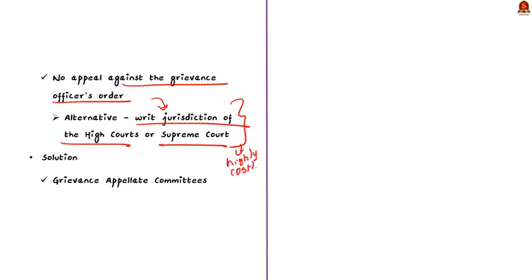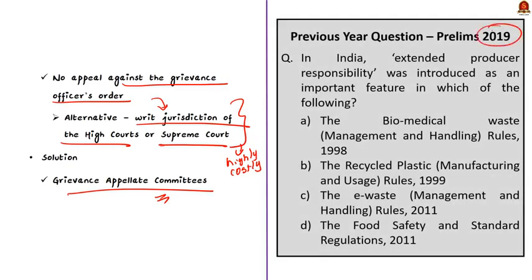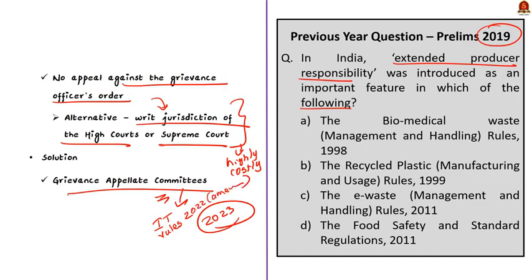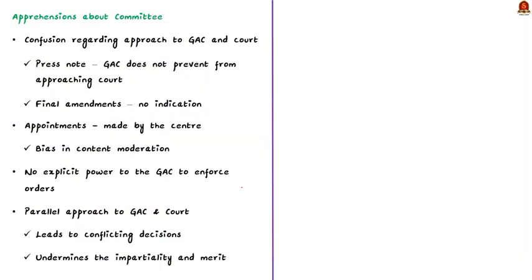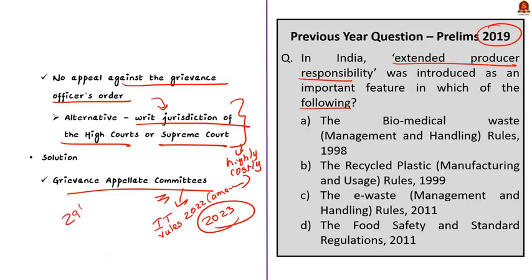So, to address all these issues, the Government of India instituted the Grievance Appellate Committee. Here, remember this prelims question that was asked in 2019. The question says, extended producer responsibility is introduced in which rules? See, questions like this are a possibility. In 2023, UPSC might ask a question about the Grievance Appellate Committee. It may ask under which rules the Grievance Appellate Committee is instituted. At that time, you must note that the correct answer is IT Rules 2021. So, this is the importance of this discussion. We already saw about this committee in our 29th October 2022 analysis. If you want to know about it, watch that analysis.